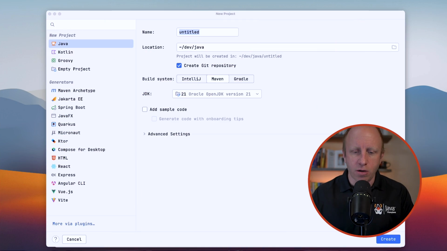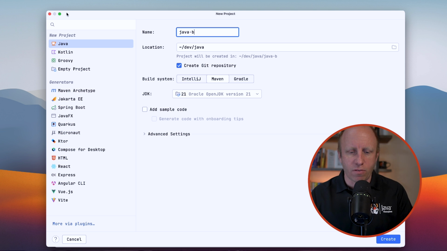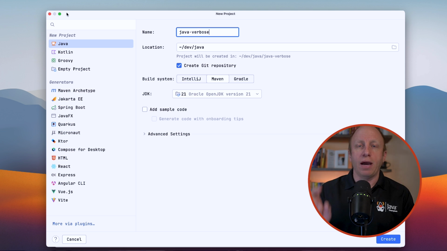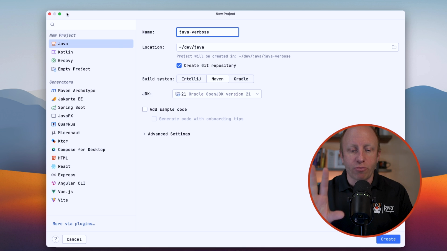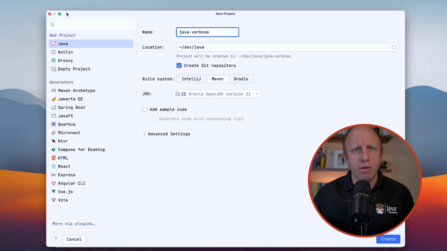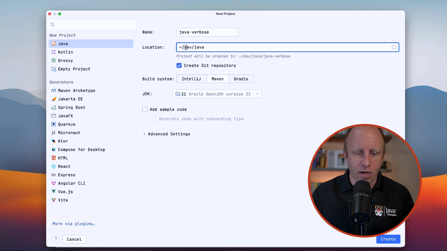I'm using IntelliJ. Nothing that we're doing here is specific to IntelliJ, so feel free to use anything else, Visual Studio Code, Eclipse, whatever you want to do. So I'm going to create a new project here, and we're going to give this a name of Java is verbose, right? And I will leave a link in the description to this repo that contains a nice README of all the things we're going to go through, as well as some of the source code. So I'm going to put this in my downloads.